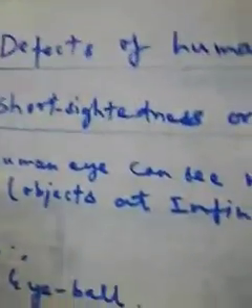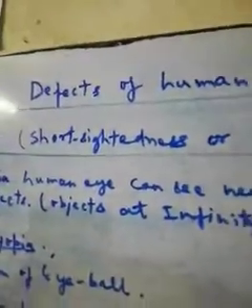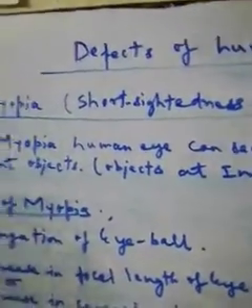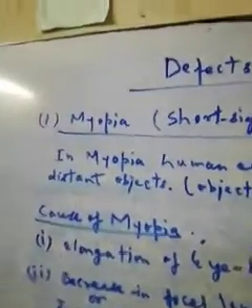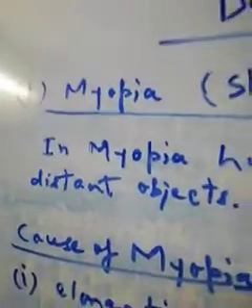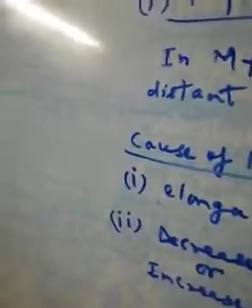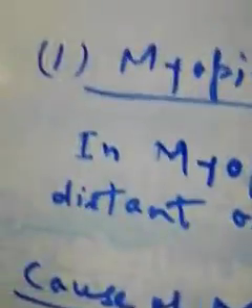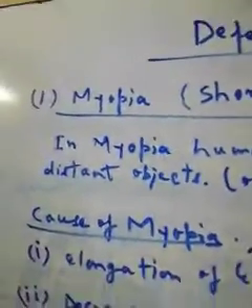Actually, when we are talking about defects of human eye, four defects mainly we have to study. The first is myopia, and we will study in detail myopia today.